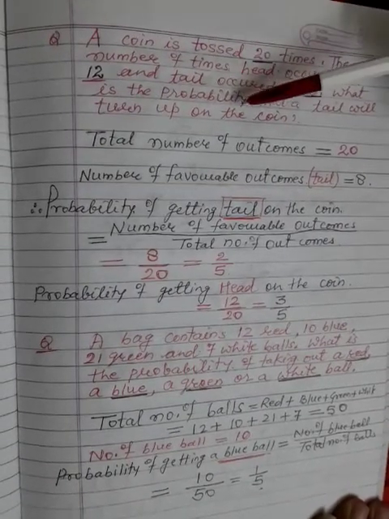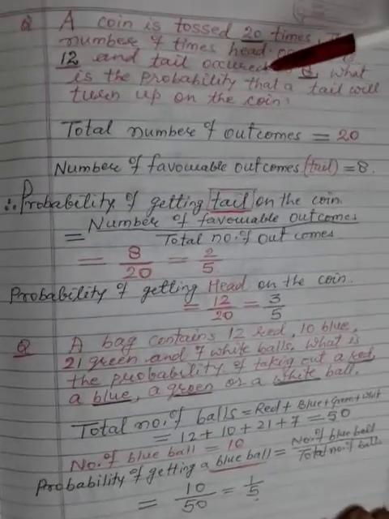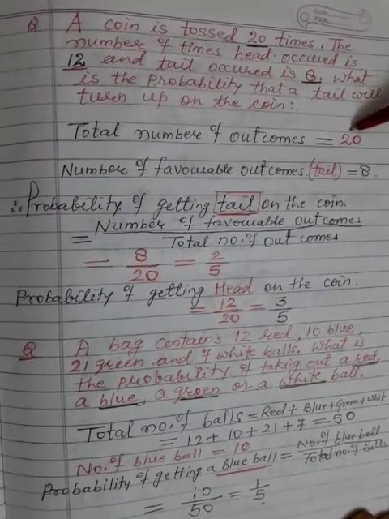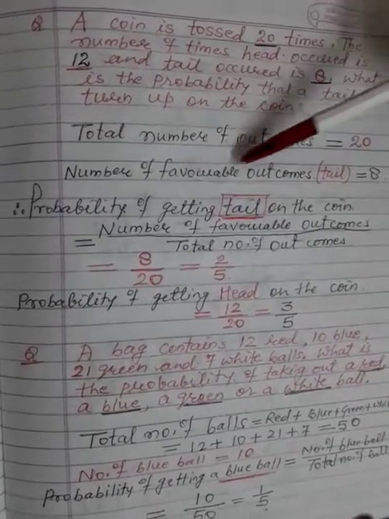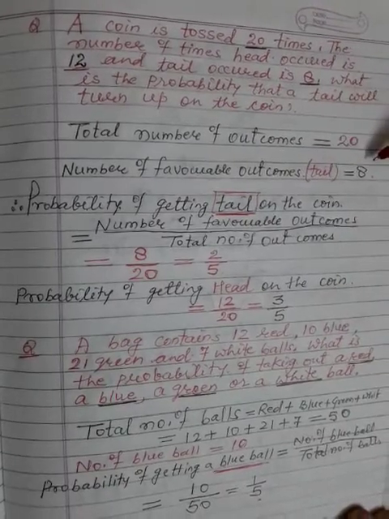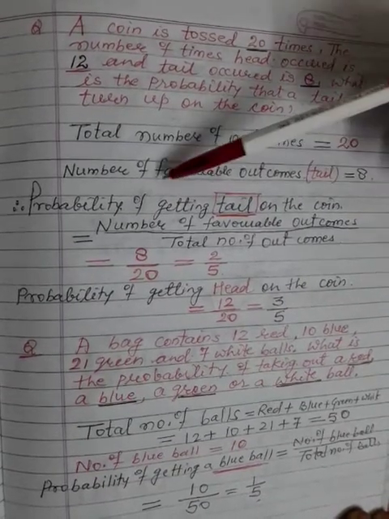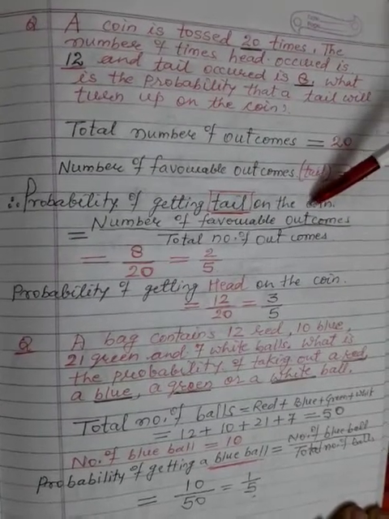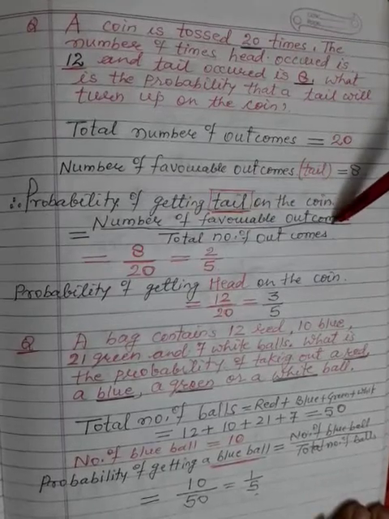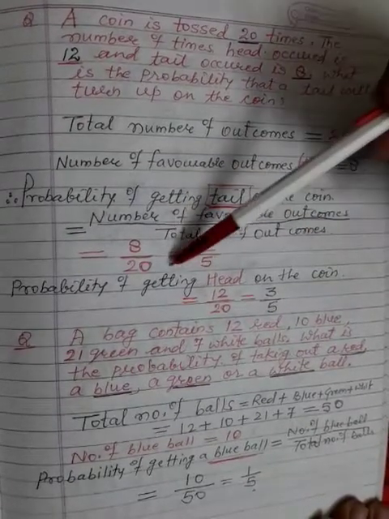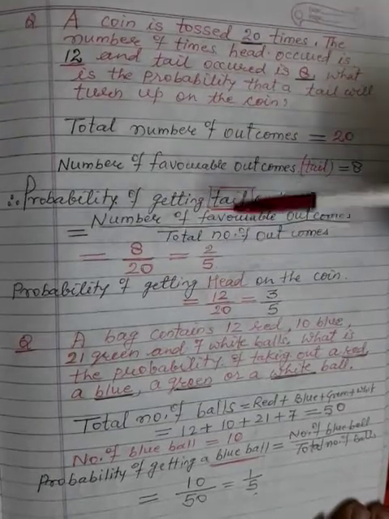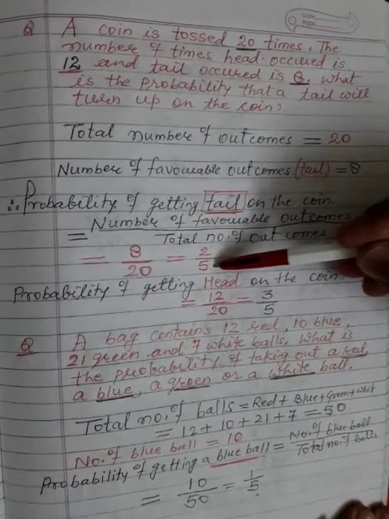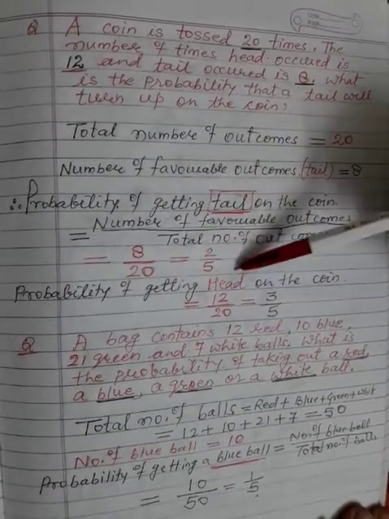If tail turns up on the coin, then in the other case head will turn up. So the total number of outcomes is equal to 20, because we are tossing the coin 20 times. Number of favorable outcomes, that is the tail, is equal to 8. Therefore, the probability of getting tail on the coin is the number of favorable outcomes, that is 8, over the total number of outcomes, 20. So 8 upon 20. Simplify this: 4 2s are 8, 4 5s are 20, so 2 by 5 is there. Now the probability of getting head on the coin.